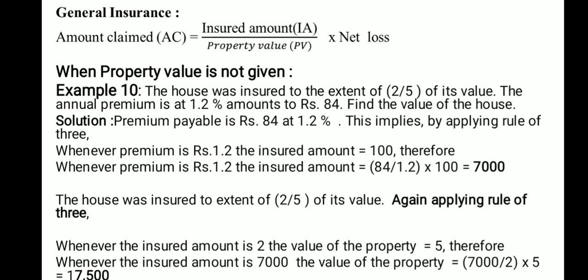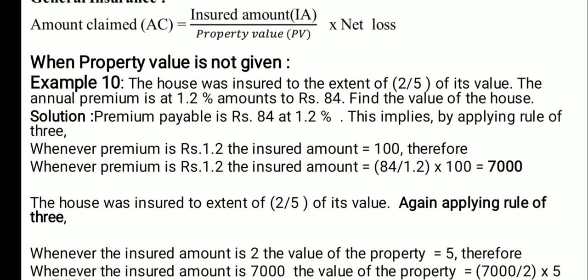Now premium payable is rupees 84 at 1.2%. This implies that by applying rule of 3, whenever the premium is rupees 1.2, the insured amount equal to 100.